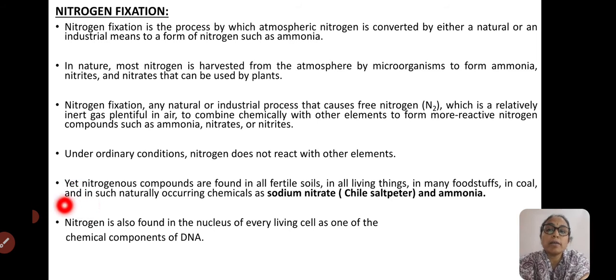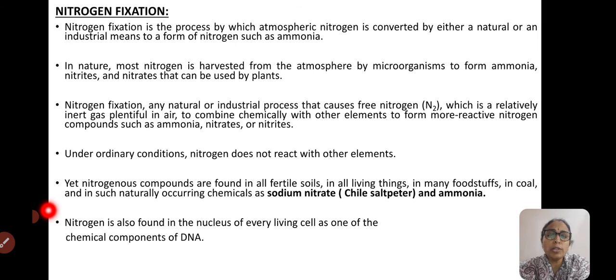And also naturally occurring chemicals such as sodium nitrite, that is popularly called chili saltpeter, and ammonia. These substances were in very short supply to feed the nitrogen which is required as a fertilizer to the growing plants. So nitrogen is also found in the nucleus of every living cell as one of the chemical components of DNA. As I already told, it is an important component of nucleic acids. So nitrogen makes the very chief ingredient for the plants in the agriculture sector.